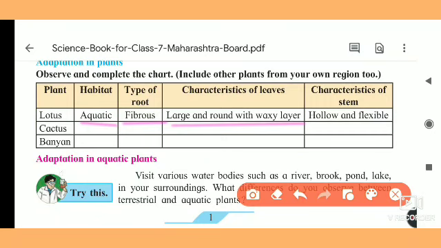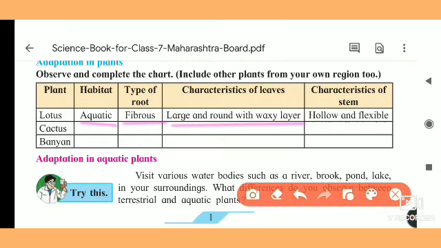Because they are round, they can float, and because of the waxy layer they float on the surface of water, and the water from the pond will not get absorbed by the leaves.